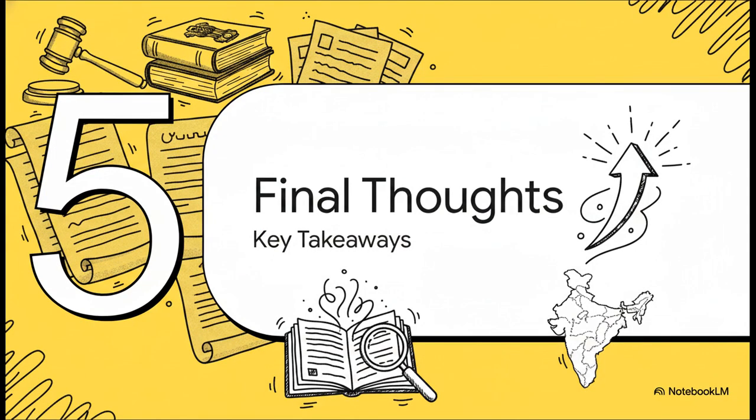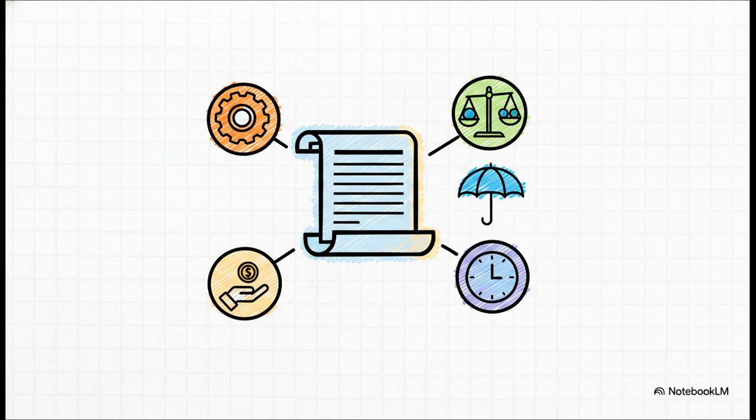Finally, Section 5, final thoughts and next steps. So to summarize all of this, Section 4 is the definitive legal foundation of the entire system. It establishes the what by defining the core power to charge tax. It establishes the who and how much by mandating the bundling of your total income. It secures the government's authority to add extra levies under any name they want, gives them the flexibility to tax odd time periods, and finally, it sets up the powerful mechanisms of collecting that tax right at the source or in advance. It truly is a masterpiece of comprehensive legal drafting, all on a single page.